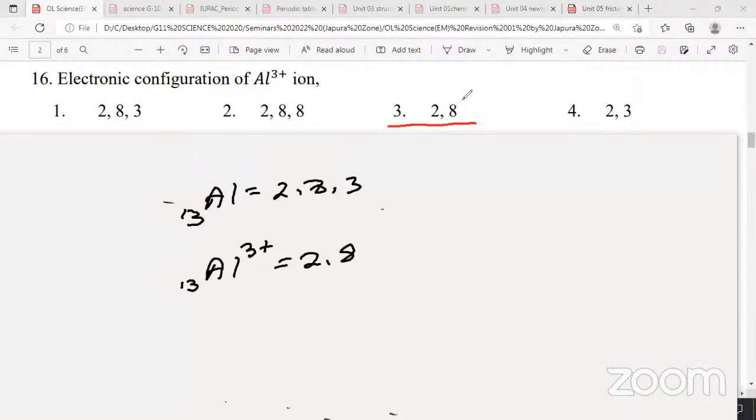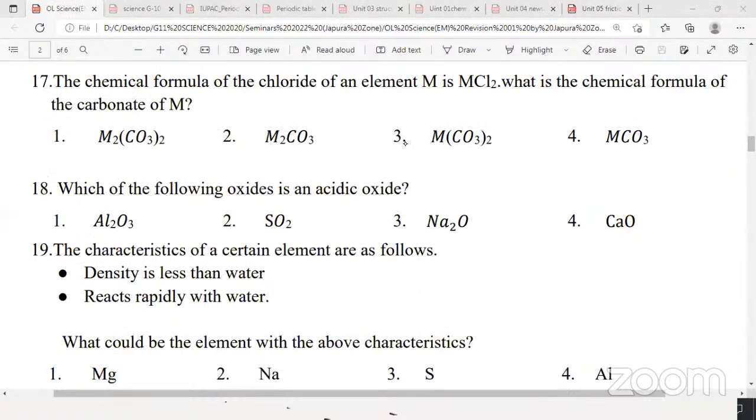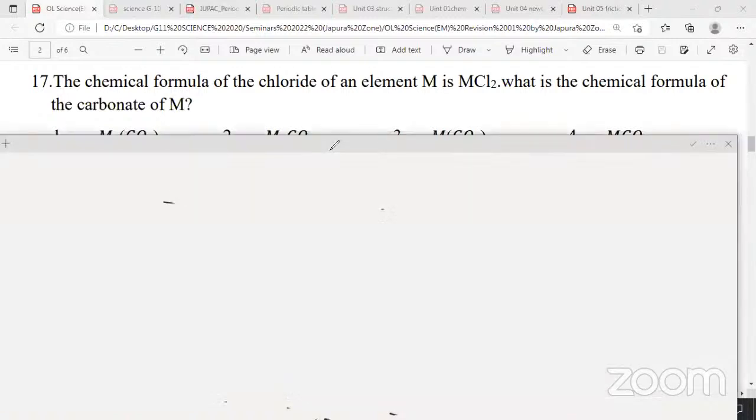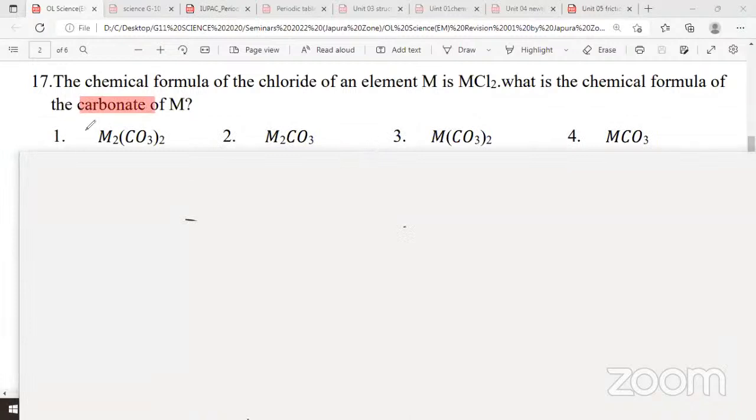2, 8. Question number 17. These are basic questions, therefore I didn't ask the answer from you all. Question number 17: the chemical formula of an element M is MCl2. Why is MCl2 given? To get the valency of M. And the formula of its carbonate. Highlight the word carbonate. What is the symbol of carbonate? CO3 2 minus.